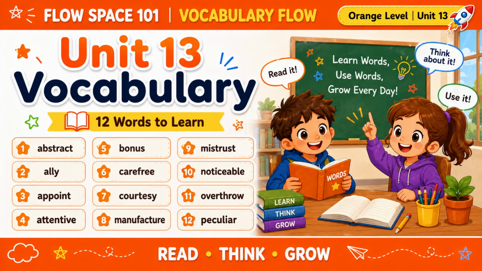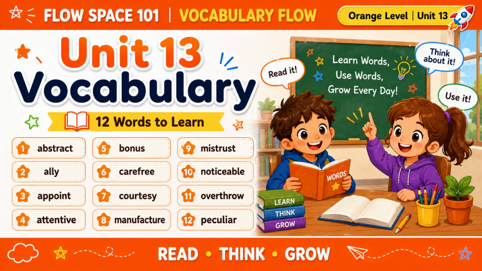Today we are learning Orange Level Unit 13. We will study 12 new vocabulary words together. The words are abstract, ally, appoint, attentive, bonus, carefree, courtesy, manufacture, mistrust, noticeable, overthrow, and peculiar. Let's read, think, and grow together.